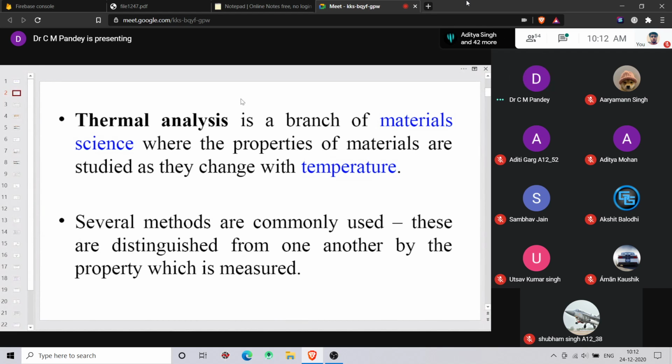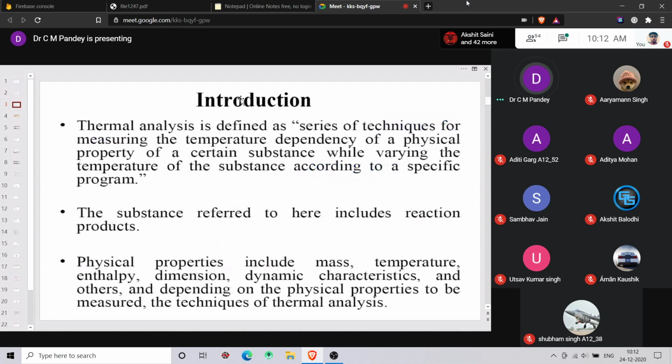So on the basis of thermal analysis, there are different methods that are being used, or we can say that for thermal analysis different methods are being proposed, that we will study one by one. Thermal analysis is defined as a series of techniques for measuring the temperature dependency of a physical property of a certain substance while varying the temperature of the substance according to a specific program. The substance referred to here includes reaction product. So it can be used for measuring the physical properties, including the mass, temperature, enthalpy, dimension, dynamic characteristics, and others.